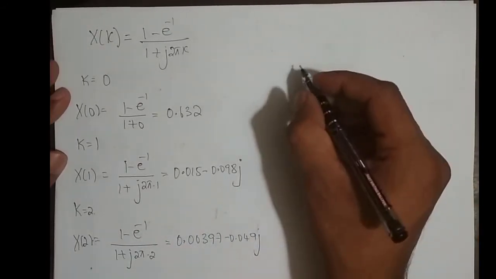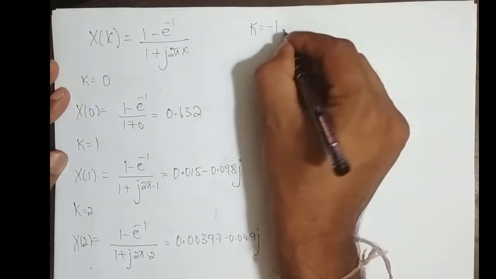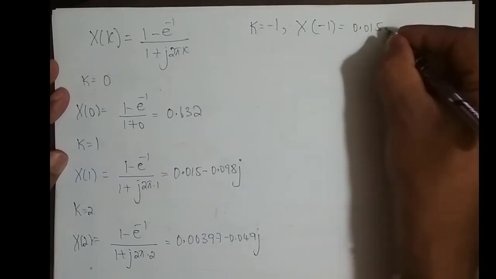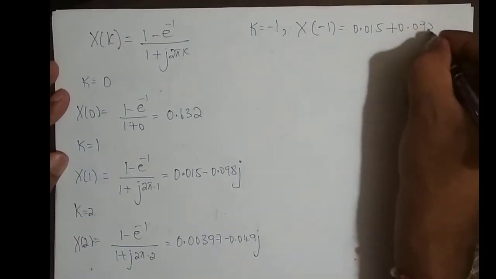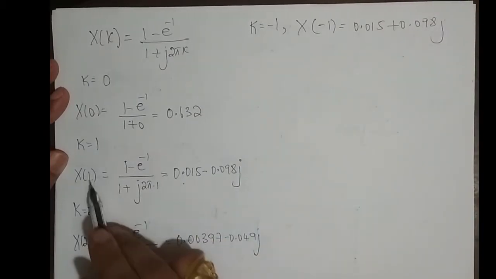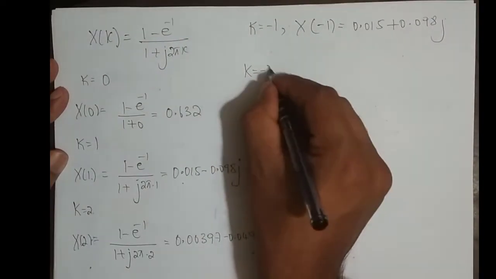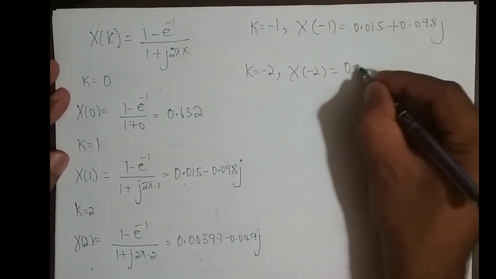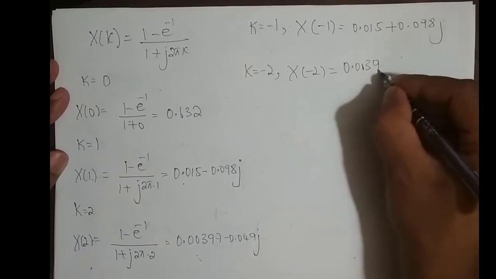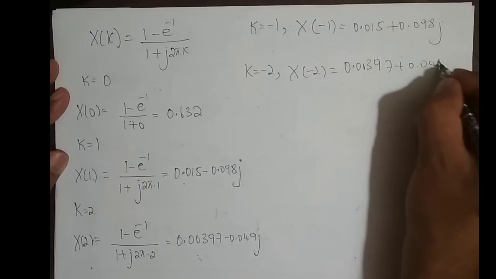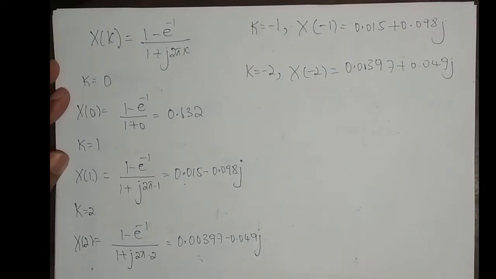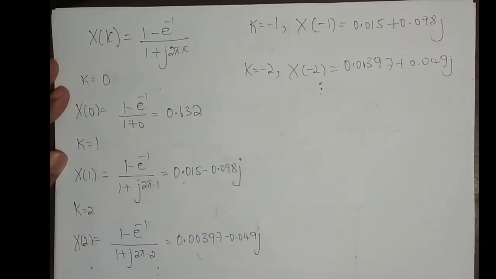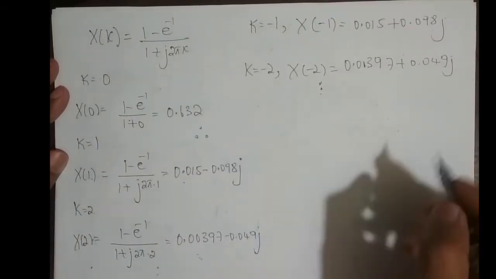Similarly, we have to go for the negative side. So for k equal to minus 1, x of minus 1, what we get is 0.015 plus 0.098 j. So this will be a complex conjugate of x of 1. So for k equal to minus 2, x of minus 2 is equal to the complex conjugate of this, which is 0.00397 plus 0.049 j. And this goes on, but I am taking from minus 2 to plus 2. Fine.